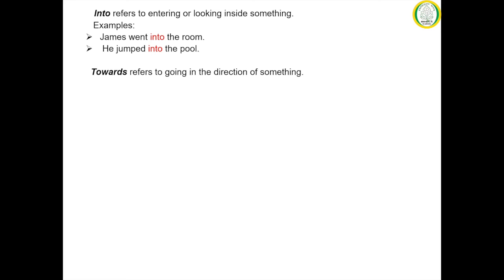The next preposition of movement is towards. It refers to going in the direction of something. The examples are as follows. We ran towards the castle. It means we ran in the direction of the castle. The bus is heading towards town. It implies that the bus is moving in the direction of the town.